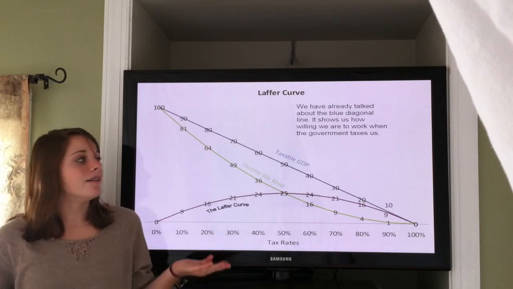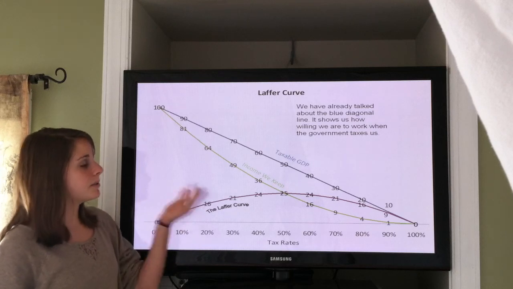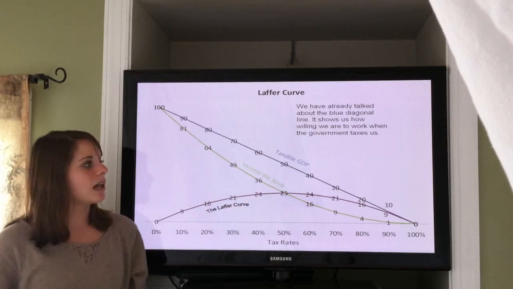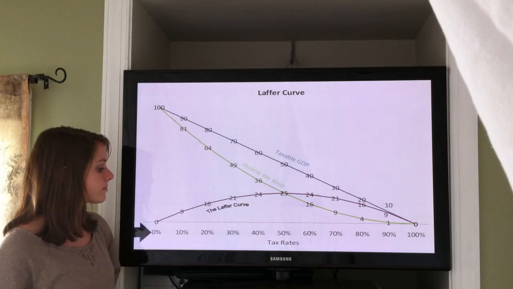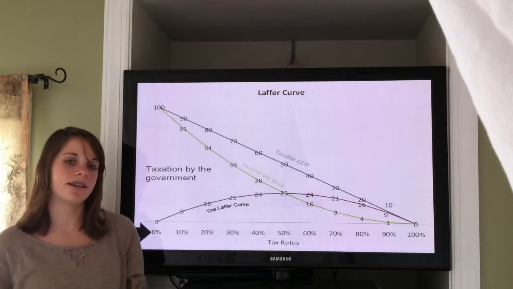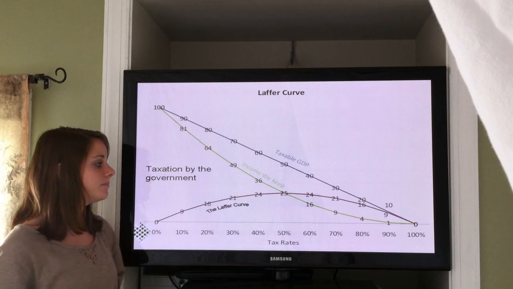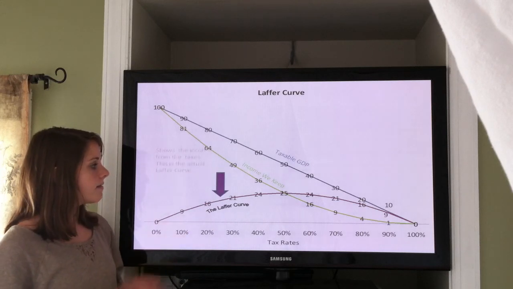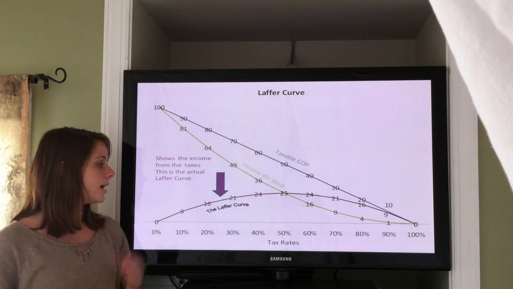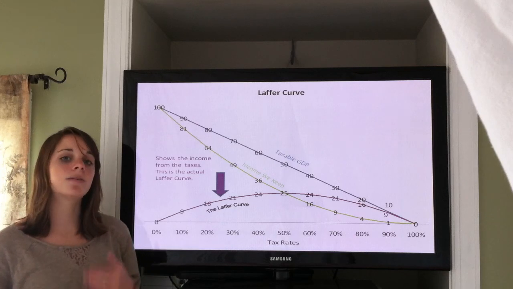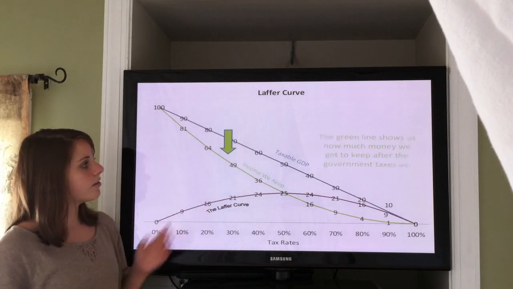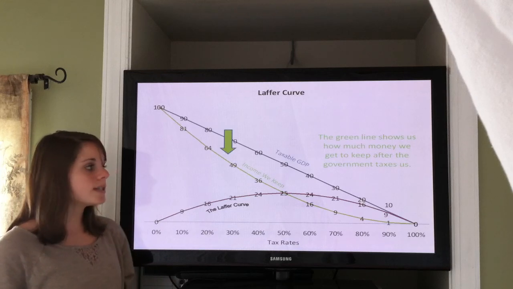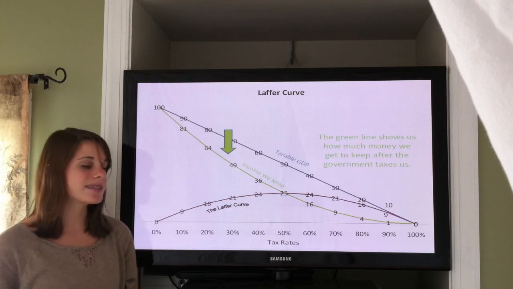Now we've added some lines. We have already talked about the blue diagonal line in great detail. It shows us how willing we are to work when the government taxes us. The percentages down here are still the taxation by the government. This purple line shows us the income from the taxes. It is the actual Laffer Curve. The green line shows us how much money we get to keep after the government taxes us.